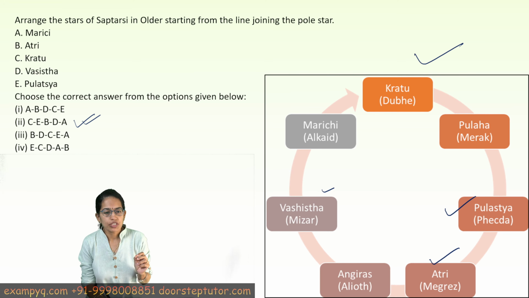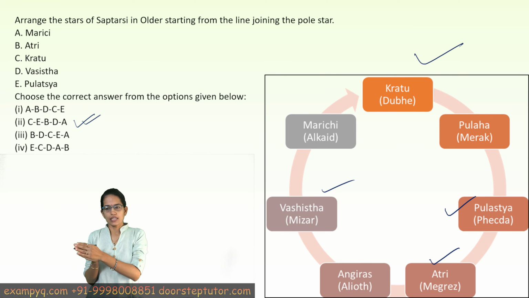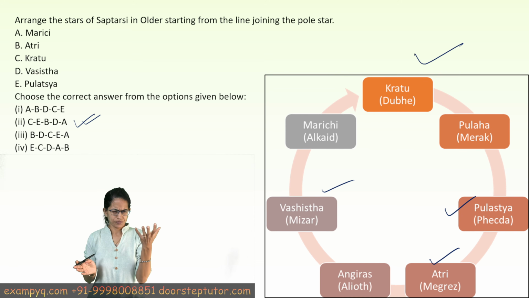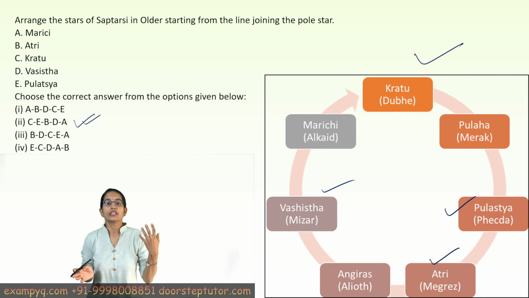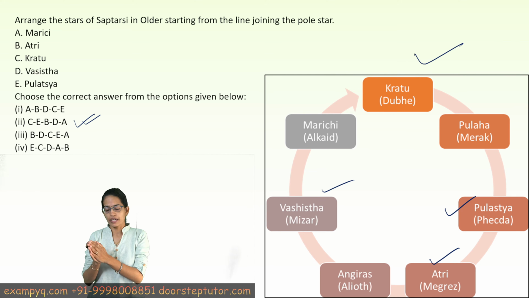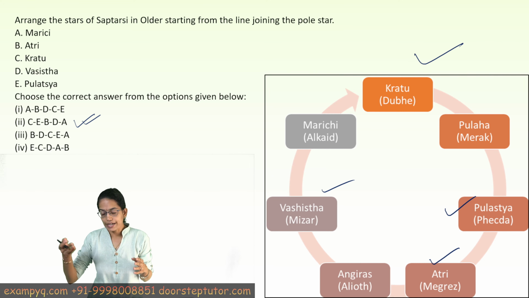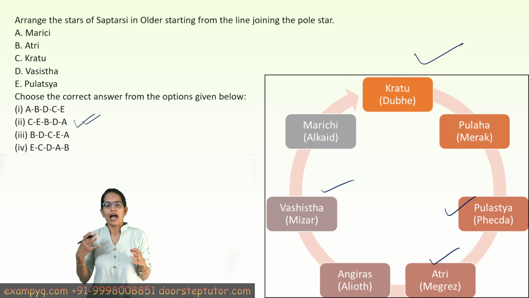Then we have Rishi Vashishta. Vashishta was another important rishi or sage who was one of the royal sages of the court of Dashrath, and he was a teacher who explained the ideas of wisdom.